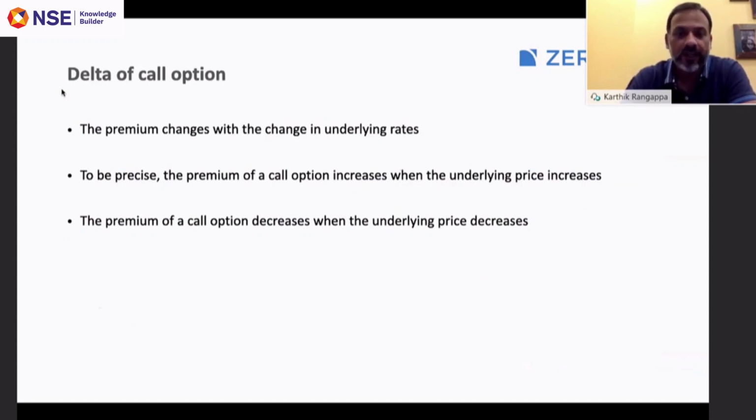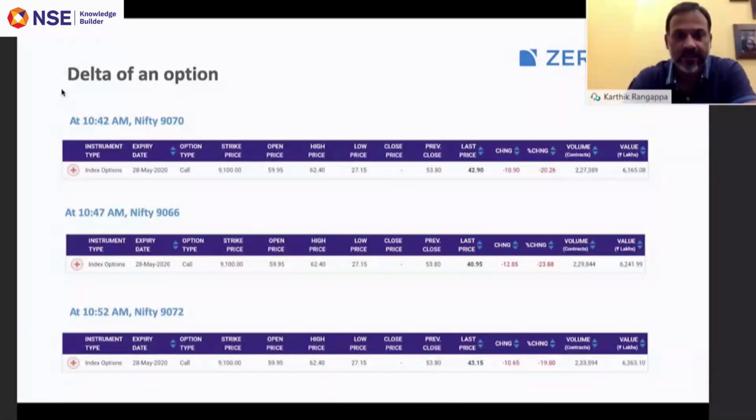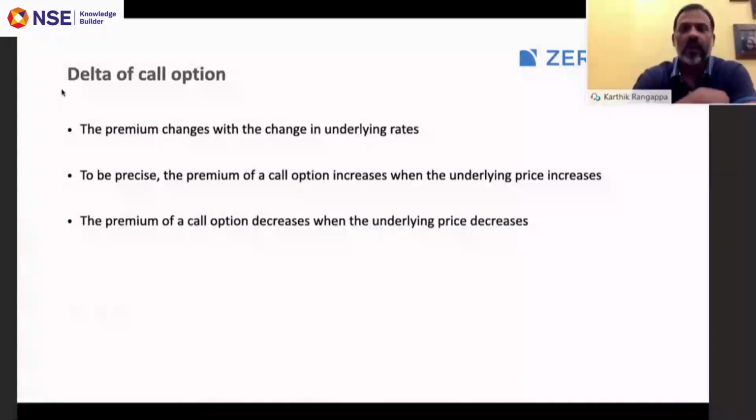As a corollary of that, the premium of a call option decreases when the underlying price decreases. That's what you observe in the first and the second snapshot. Nifty decreased from 9070 to 9066, and the premium reduced from 42.90 to 40.95. So, as and when the underlying changes, the premium also changes. Fair enough.